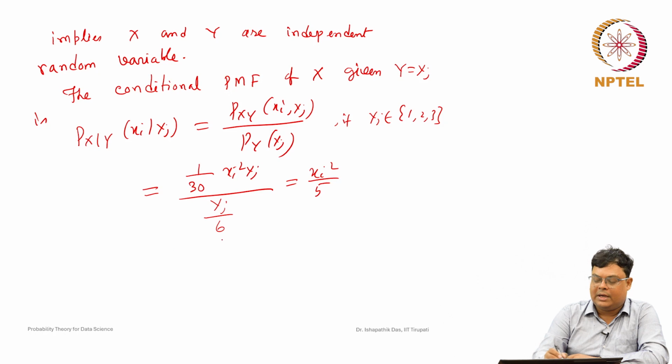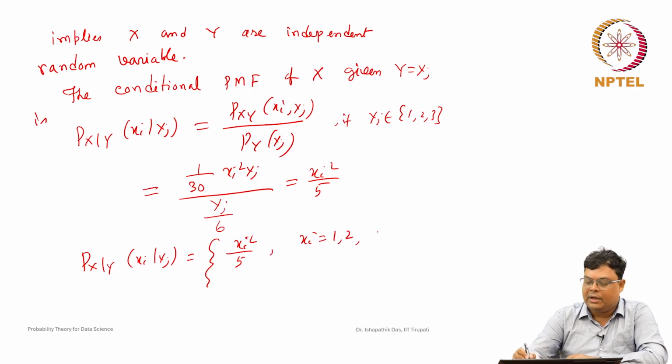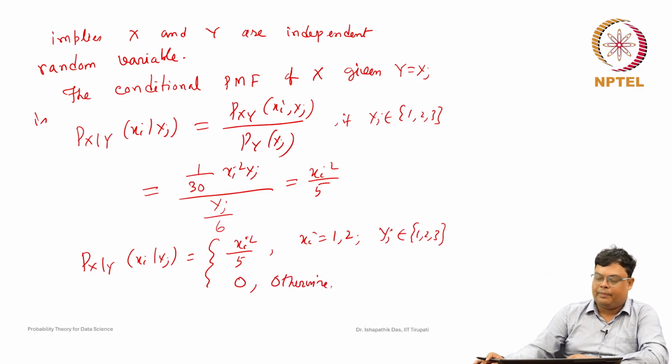So, we can write properly that the conditional probability mass function of xi given yj is xi square by 5 for xi equal to 1 or 2, and yj has to belong to 1, 2, 3, one of the values. Then this is the probability mass function. 0 for any other case. So, either xi does not belong to 1, 2 or yj does not belong to 1, 2, 3.